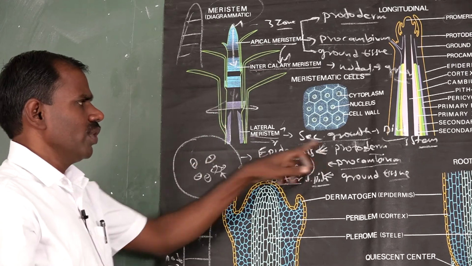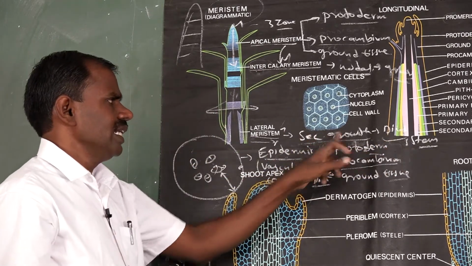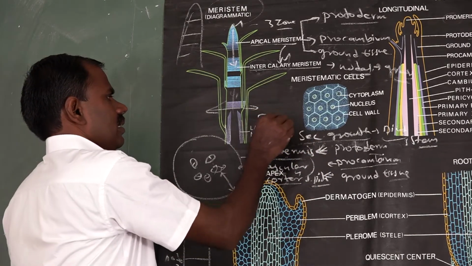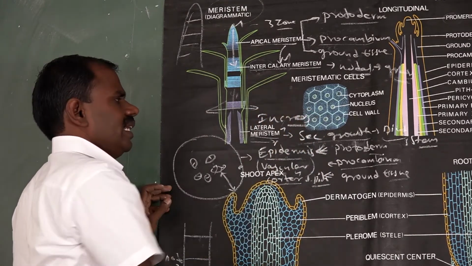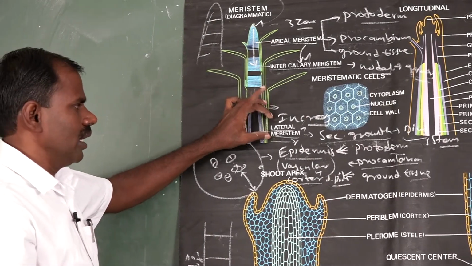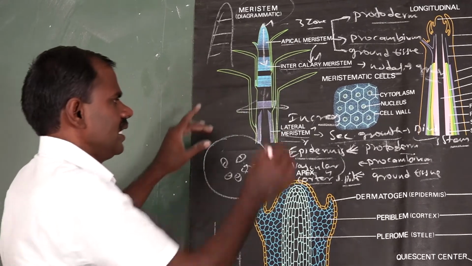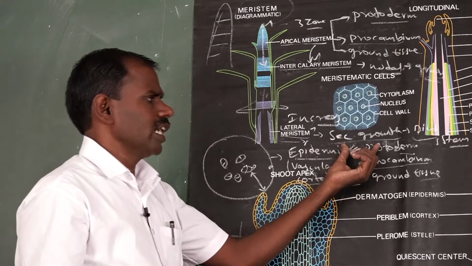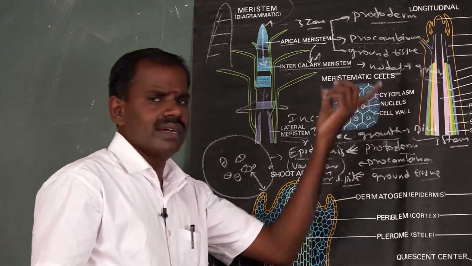The lateral meristem is found in the dicot stem and is involved in secondary growth, increasing the girth and width of the plant body. What is the function of the lateral meristem? Its important function is to increase the width of the plant body through secondary growth, found in the dicot stem.